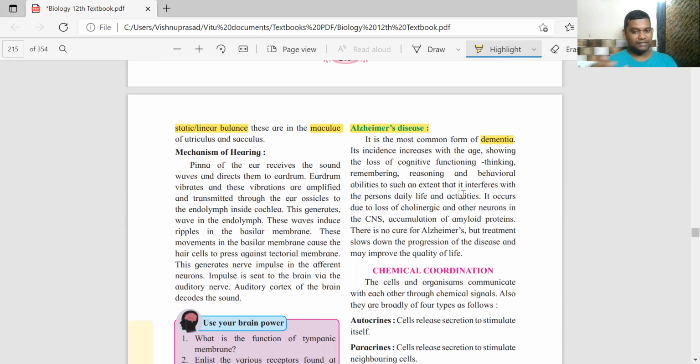Otherwise, the progress of the disease will happen fast. So there is loss of cholinergic and other neurons in the CNS and accumulation of amyloid proteins, physically speaking, that can lead to Alzheimer's. As such, unfortunately, there is no cure for Alzheimer's, but more and more treatment and consultancy can only slow down the progress and prolong the problems of the patients. And slightly it can improve the quality of life.